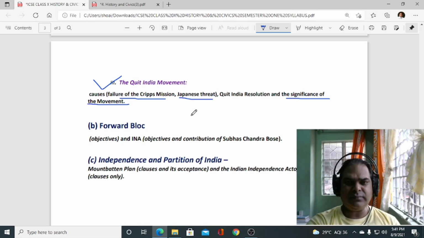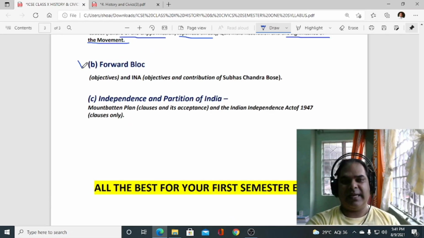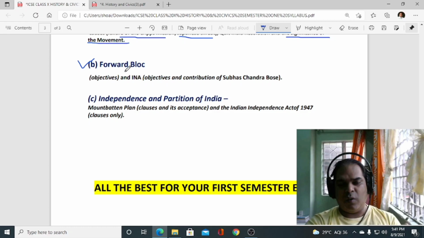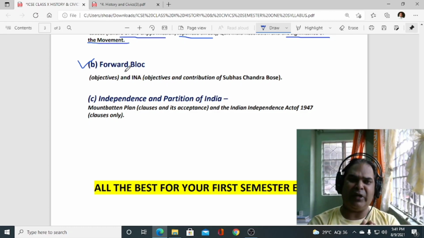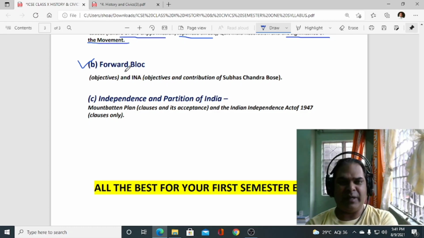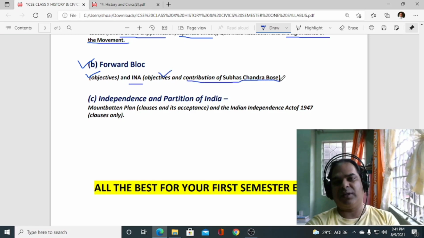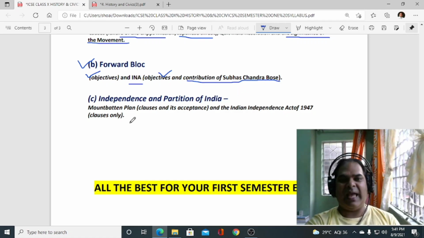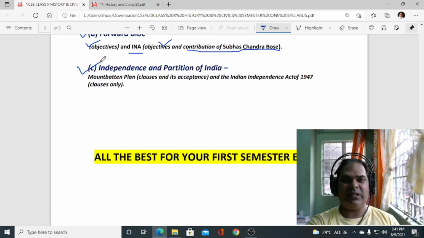Okay, then second last, Forward Bloc, INA, Subhash Chandra Bose. Okay, what were the objectives of the Indian National Army or Subhash Chandra Bose? Then you have to study the objectives of Forward Bloc. Because Subhash Chandra Bose separated himself from the Congress and he formed a separate party known as Forward Bloc. So what were the objectives of Forward Bloc, you have to study. Then INA, how INA was formed, what were the objectives, and the contribution of Subhash Chandra Bose. Okay, and the last one is independence and the partition of India.